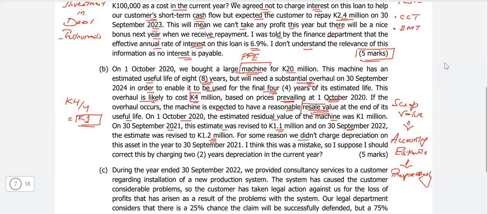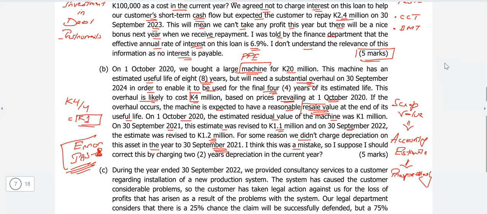For some reason, we didn't charge depreciation on this asset, so this represents an error because the depreciation should be charged. And whenever there is an error, as per IAS 8, it should be done retrospectively. So that means the adjustment should be done in the opening balances of the retained earnings. I think this was a mistake, so I suppose I should charge the depreciation. So you need to comment on all these matters.